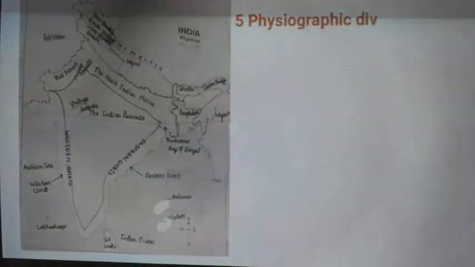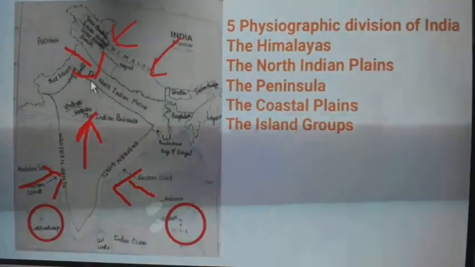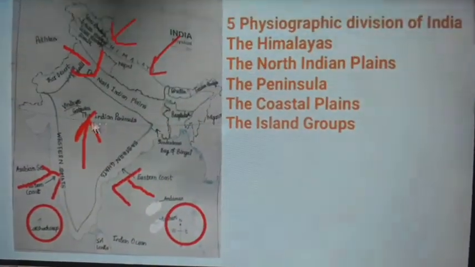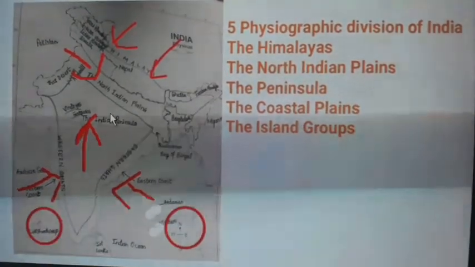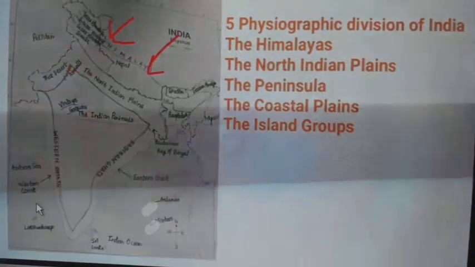There are 5 physiographic divisions of India. One is the Himalaya, then the North Indian Plains, third the Indian Peninsula, then the coastal plains, and the island group.